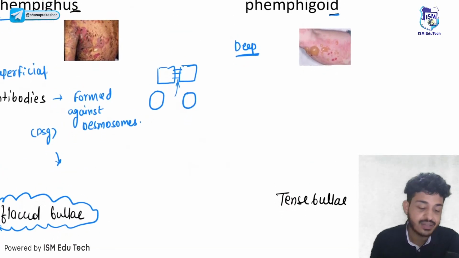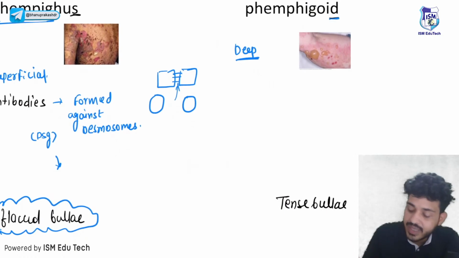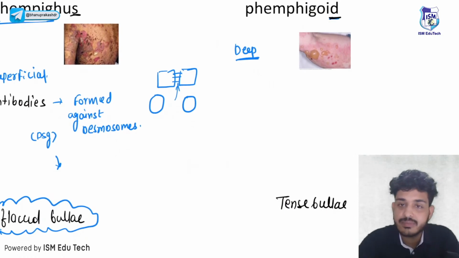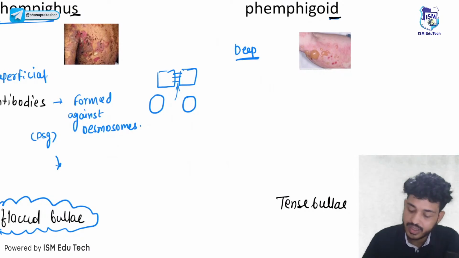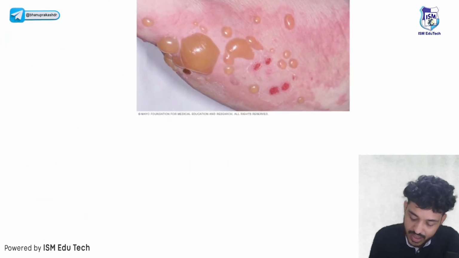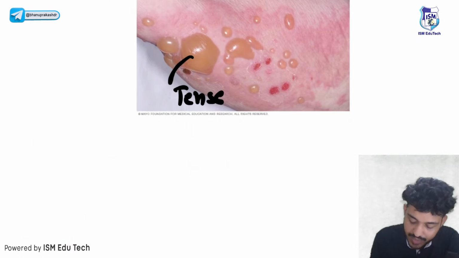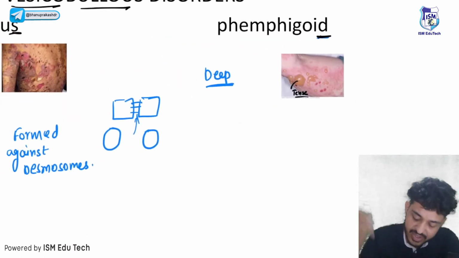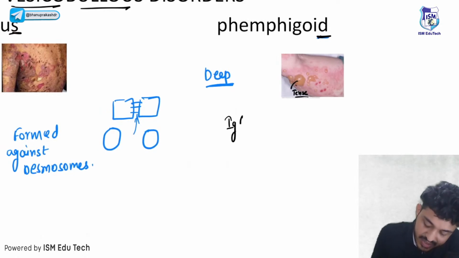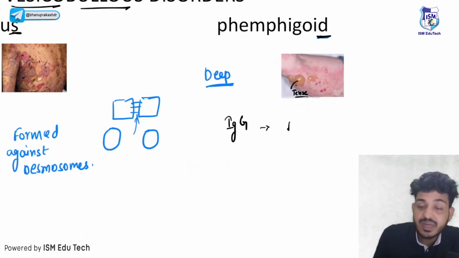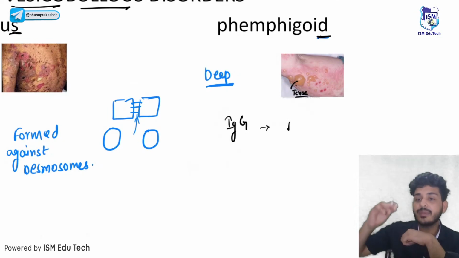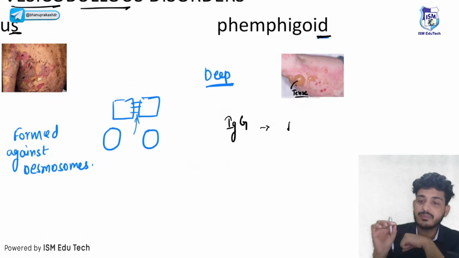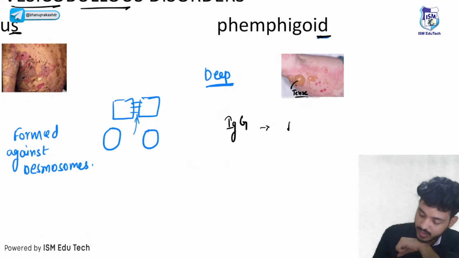Okay, second thing, in pemphigoid what will happen? It is a deep blister. Okay, look here, it is a deep blister. It is looking tense, right? I will tell you how. Here the separation will be deeper, and IgG will be formed against, remember I told you about the dermoepidermal junction, bullous pemphigoid antigens BPAG1 and BPAG2. Here IgG are formed against BPAG1 or BPAG2.